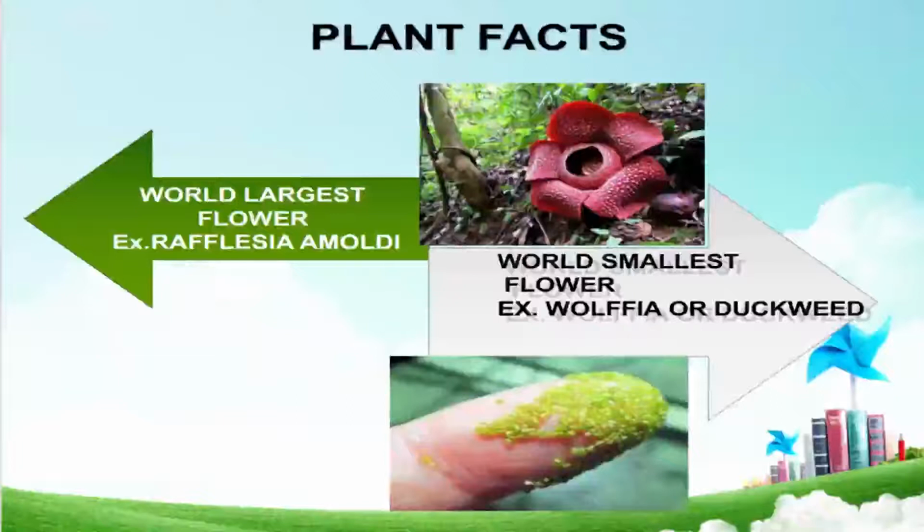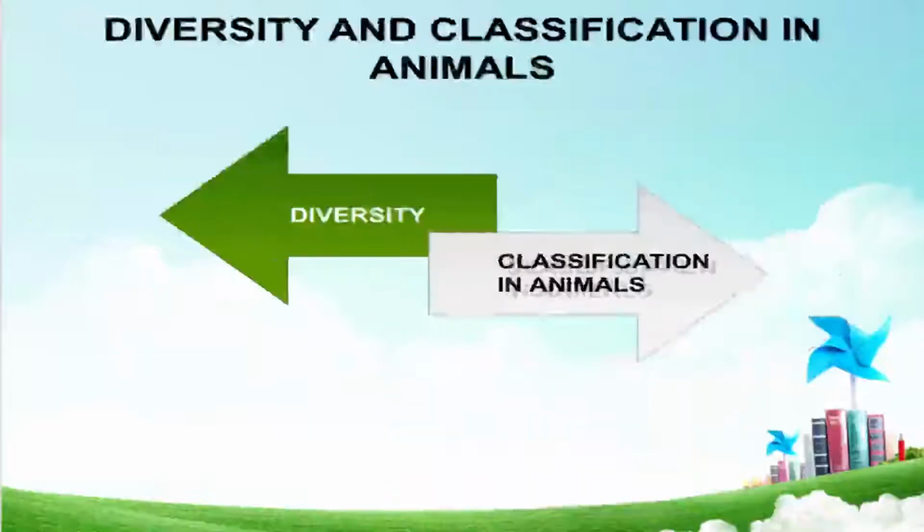Now we see the world's smallest flower. The world's smallest flowering plant is Wolffia, or the duckweed. Its diameter is 0.5 millimeter. Now we will come to diversity and classification in animals.